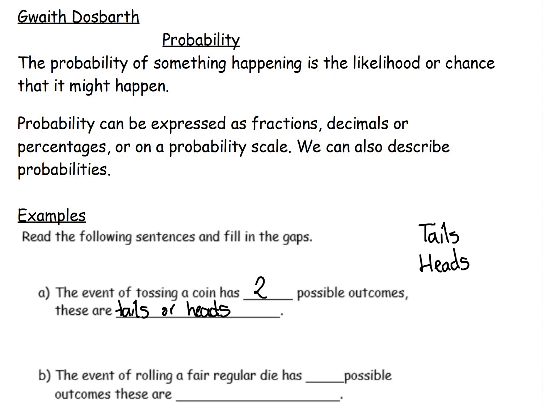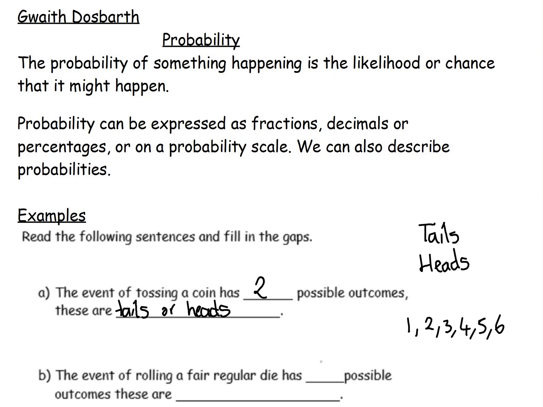The event of rolling a fair regular die, now die is dice, has how many possible outcomes? Well, on a dice, we have got the numbers 1, 2, 3, 4, 5, and 6. It's a cube, it has 6 sides with these numbers on it.